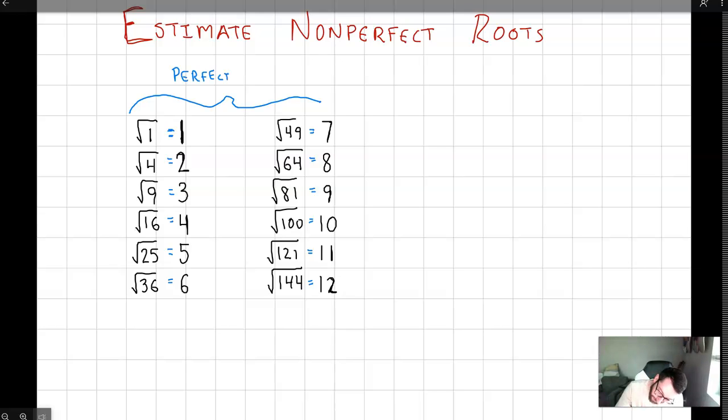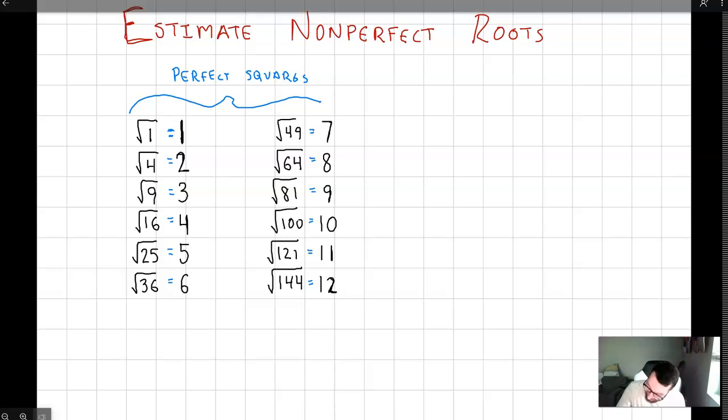And the reason that they are perfect is because they just kind of work out, right? So for example, the square root of 4 is equal to 2 because 2 times 2 is 4. Square root of 9 is equal to 3 because 3 times 3 is 9.